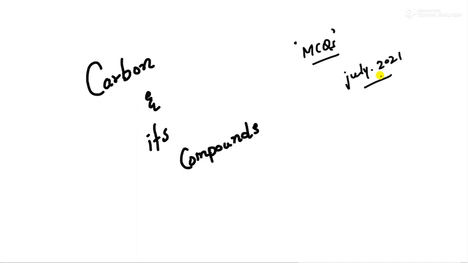So let us start, but before that let me tell you the basic topics which you should be aware of before solving the questions from this chapter. Let me give you a short summary. The chapter is carbon and its compounds. The compounds formed by it are mainly covalent compounds, so you should be aware of the covalent bond first.